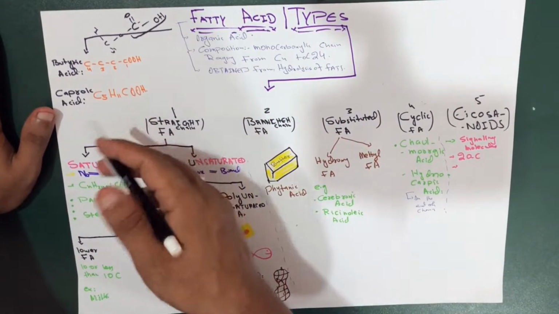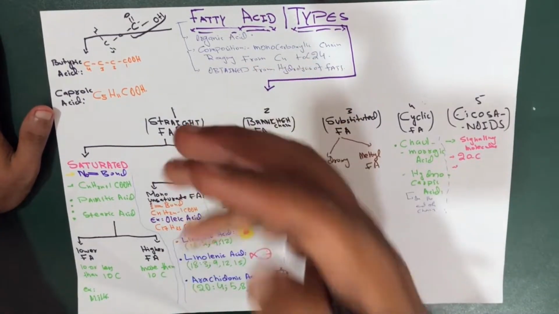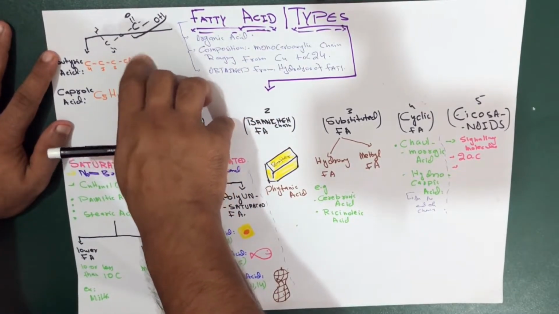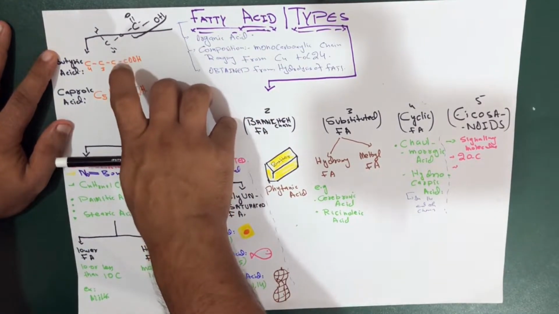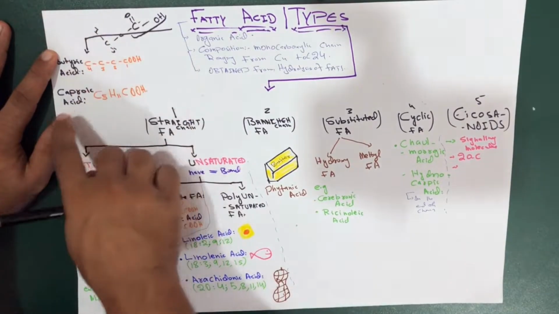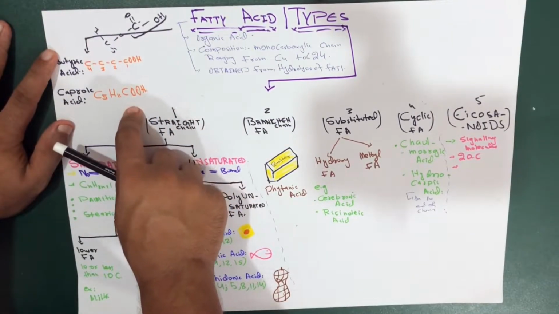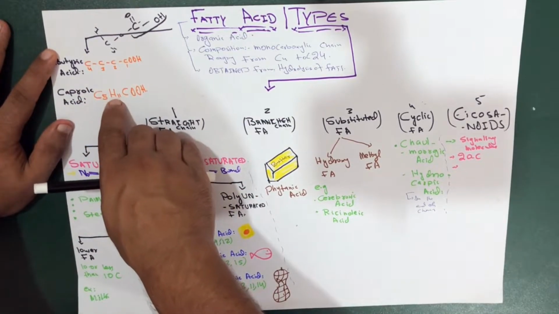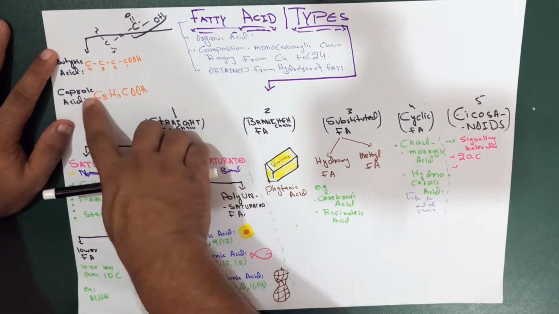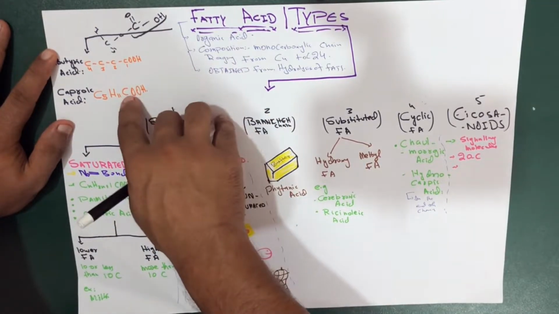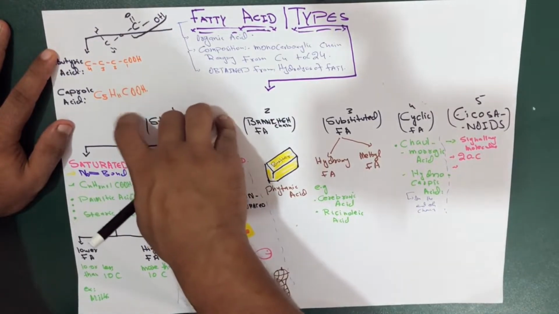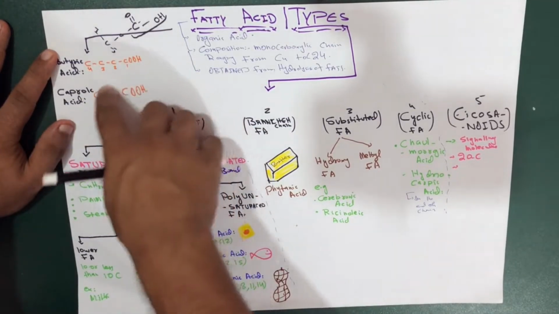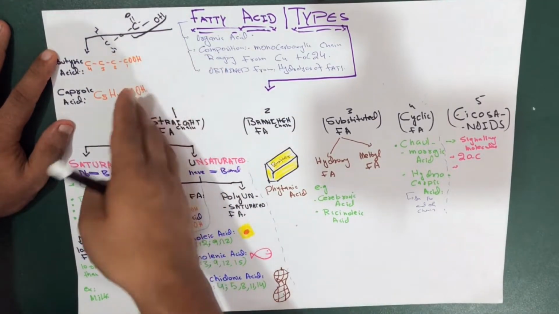So we have a few examples regarding fatty acid. This is the butyric acid, which consists of 4 carbons. The carbon numbering starts from the carboxylic acid group, so it is C1, C2, C3, C4. Another example is caproic acid, which is also a fatty acid. In this case, we have C5H11 and COOH. It means it totally consists of 6 carbons, including the one in the carboxylic acid group. If you break it down, it will be C1 to C6.